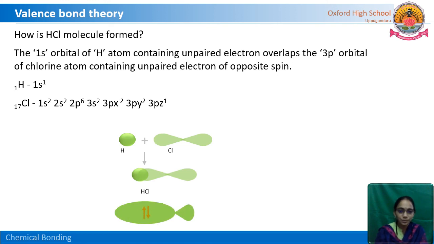See here, we can represent it like this also, because a sigma sp bond is formed here because of the end-end overlapping of the s orbital and the p orbital. The newly formed orbital is an sp orbital here. So it is a sigma sp bond. Why are we representing it like this? Because in the sp bond there is more p character rather than s character. So the shape can be represented like this.